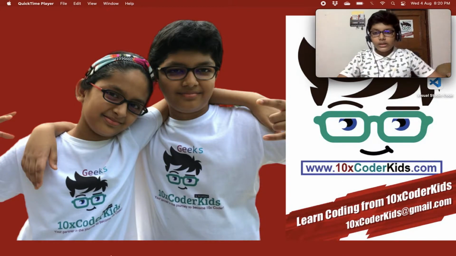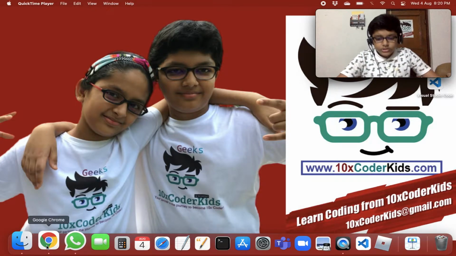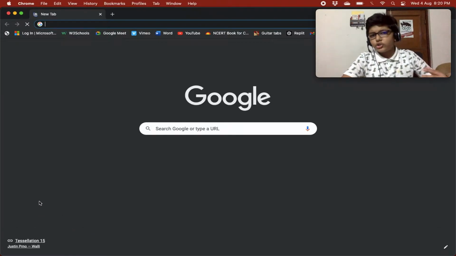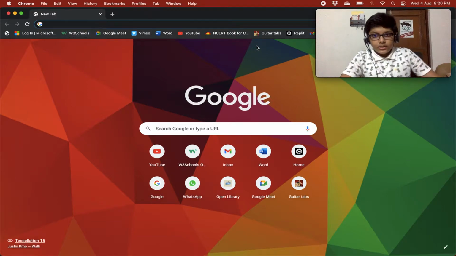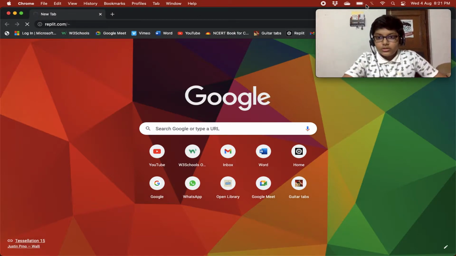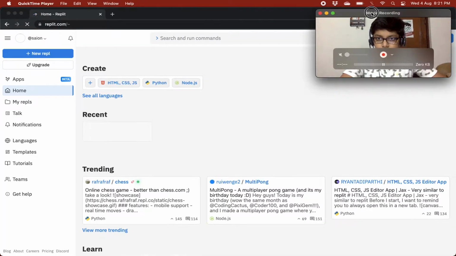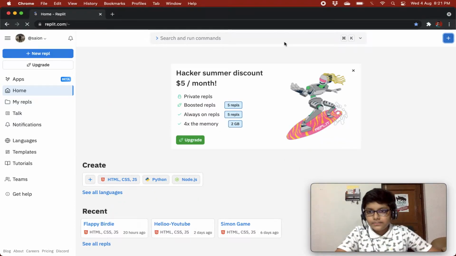So basically today's topic is generator functions. Most people misunderstand this topic, and like 90% of JavaScript developers, as I said, don't know about this either. So today I'm going to show you how generator functions work, what they are, and why you should use them. So yeah, let's go to Replit, because this is the editor that we use in this channel, and then we'll just add a new REPL.